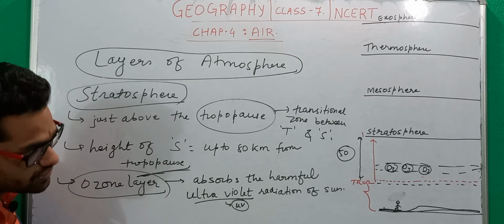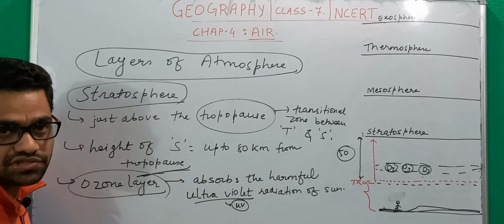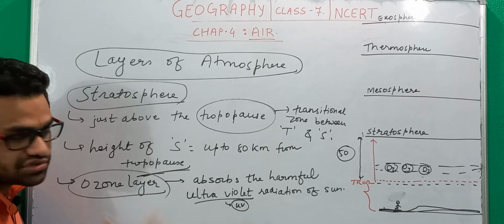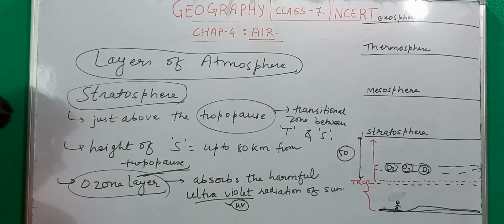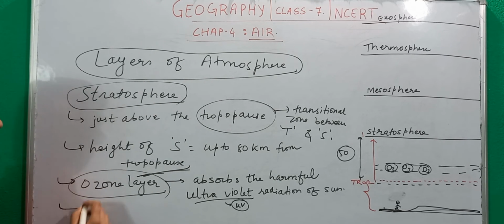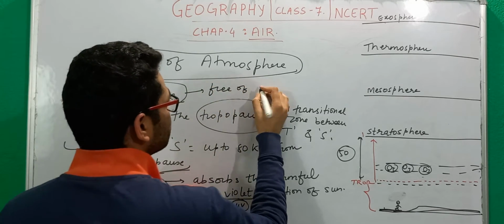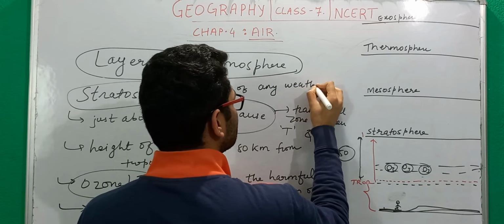Now in this stratosphere you will not find too much of air particles. Of course there are air particles, but not of that much concentration that you come across in the troposphere. This is free of any weather activity.